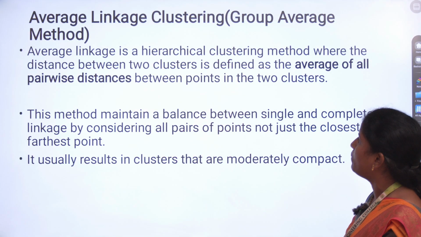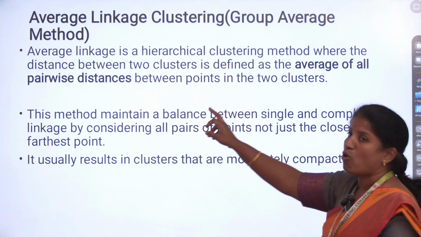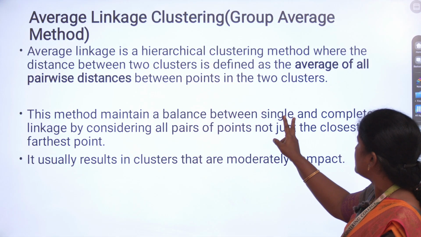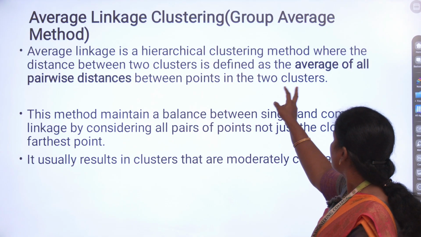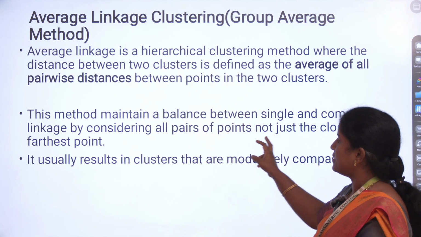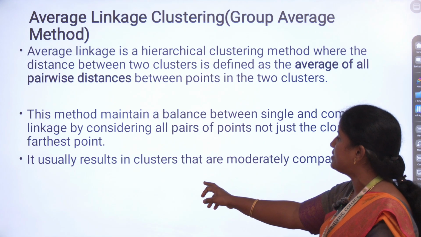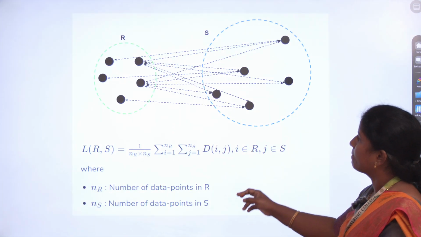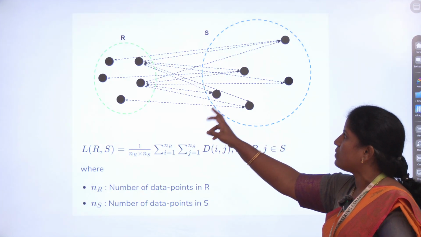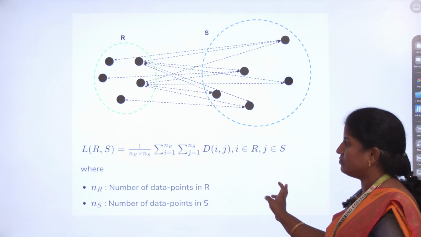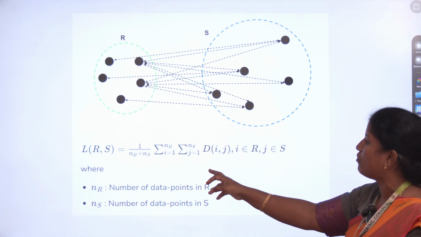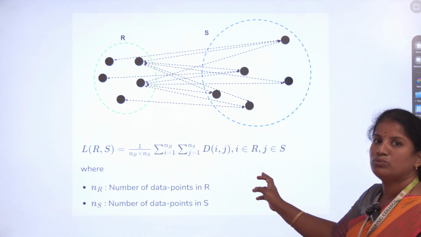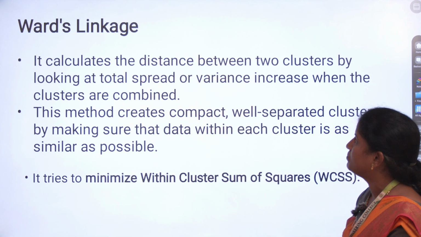Then average linkage. Average linkage is the average of all pairwise distances between points in two clusters. Given two clusters, we have to find the average of all pairwise distances. It usually results in clusters that are moderately compact, because for each cluster we take the average over all the data points. We use this formula for L(R,S) to calculate the distance between two clusters using average linkage.